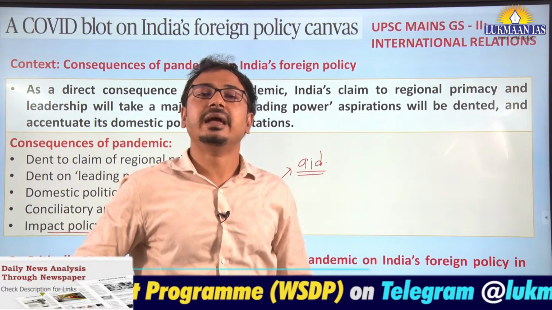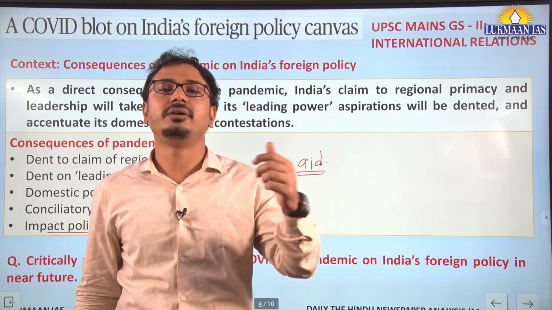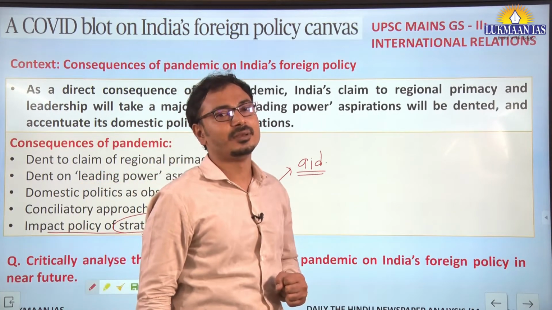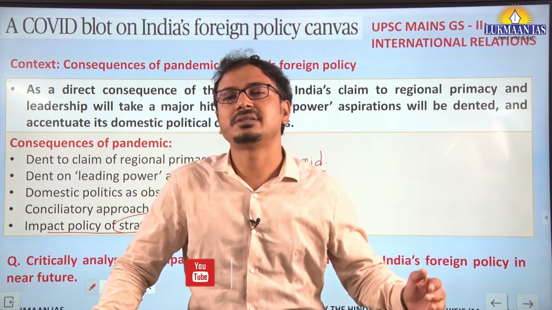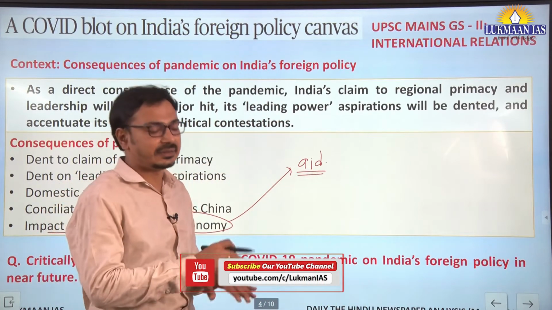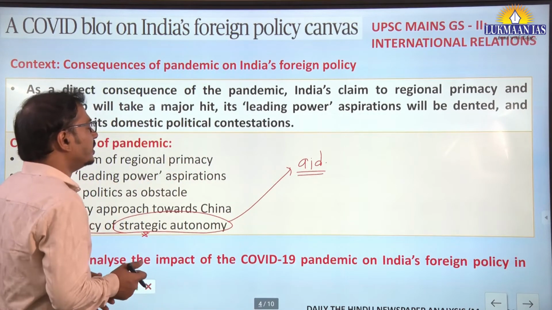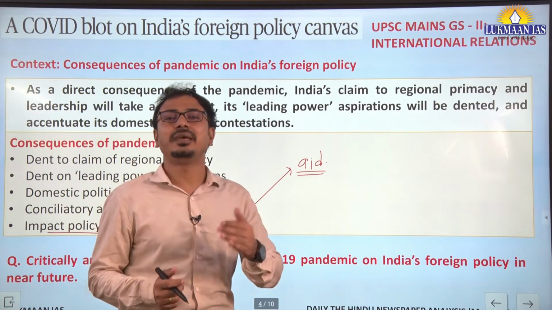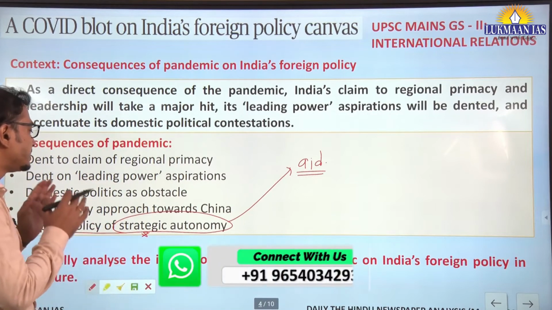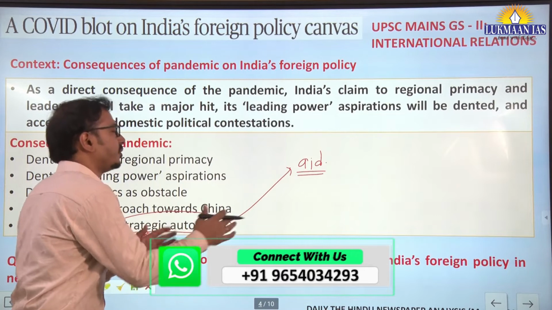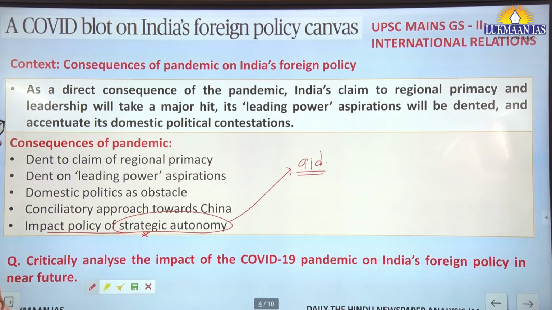Okay, along with that, India may find it very difficult to, let's say, decline any proposal for defense partnership with the US in future, because at present India has already moved far ahead in defense cooperation with the US, and to some extent it has reduced defense ties with Russia, we can say specifically, or any other country. So in future India may not be able to say no to such kind of defense cooperation with the US. This is, let's say, impacting the strategic autonomy that India has maintained up till now in foreign policy consideration.